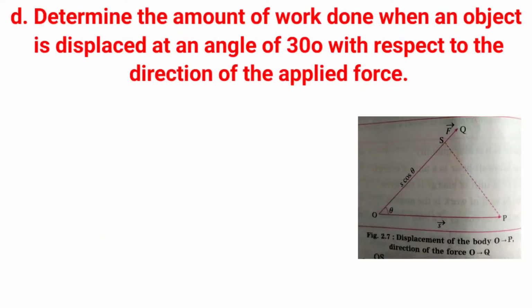This is the component of displacement in the direction of the force. Work done by the force, W is equal to F times s cos theta, which is equal to Fs cos theta. For theta equal to 30 degrees, cos theta is equal to root 3 by 2. So W is equal to Fs root 3 upon 2.